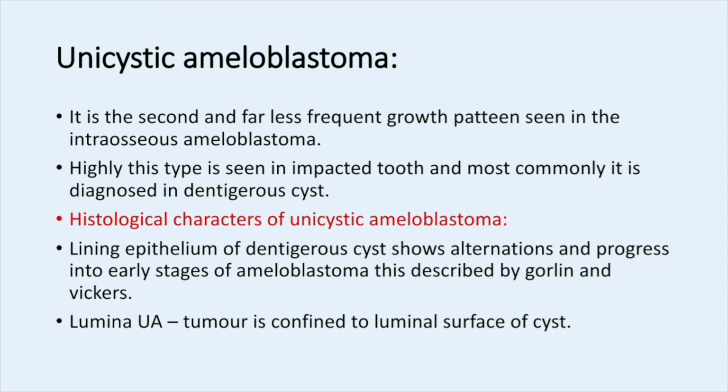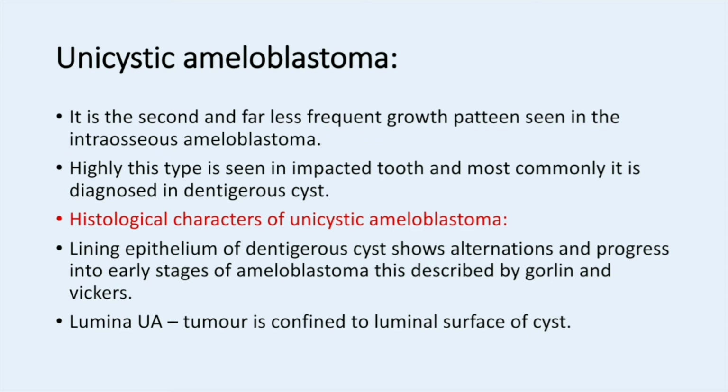And coming to the unicystic ameloblastoma. In the previous slide, I forgot to inform you about the intraosseous ameloblastoma. All the multicystic ameloblastoma and unicystic ameloblastoma are intraosseous ameloblastoma, whereas peripheral ameloblastoma is extraosseous. It means that its appearance is seen outside the tooth structure, that means soft tissues, gingiva, like that.